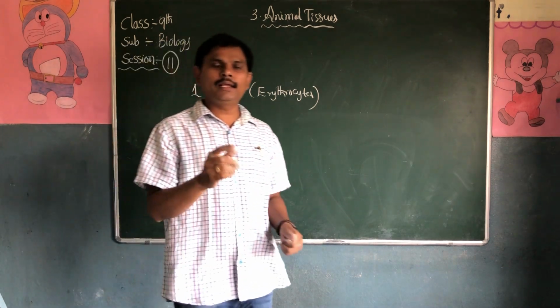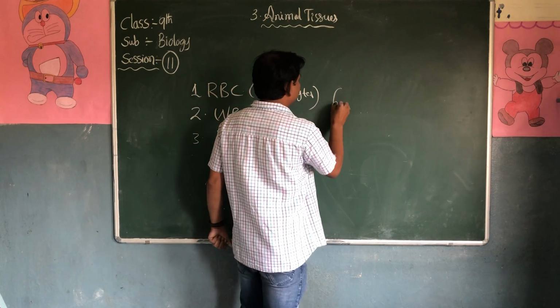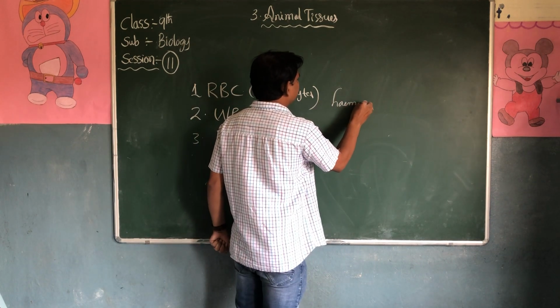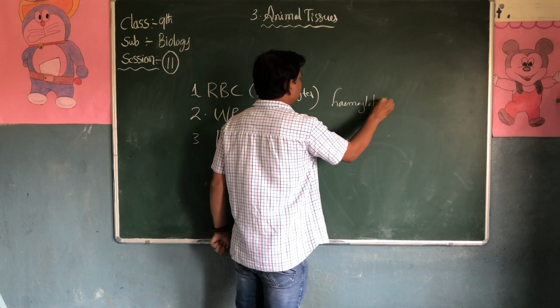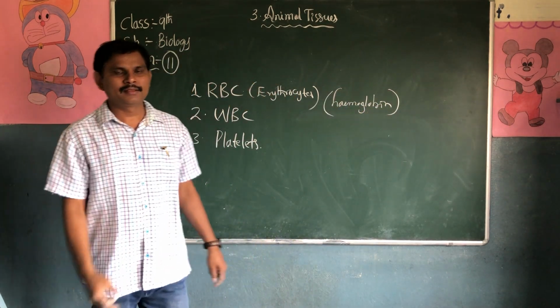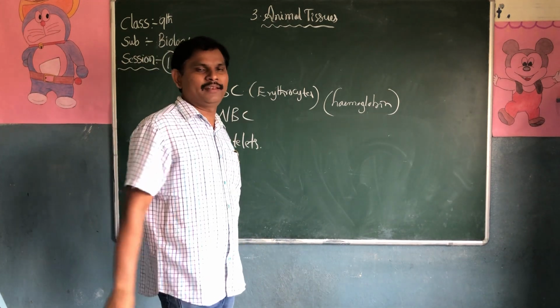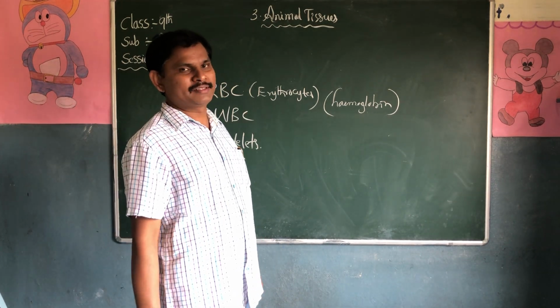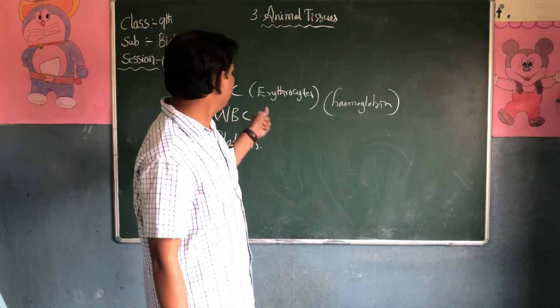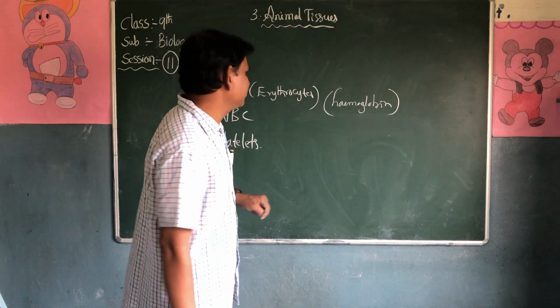Why is the blood red in color? Due to the presence of hemoglobin. Heme is nothing but iron, ferrum. In chlorophyll, magnesium is there; in hemoglobin, heme is iron.